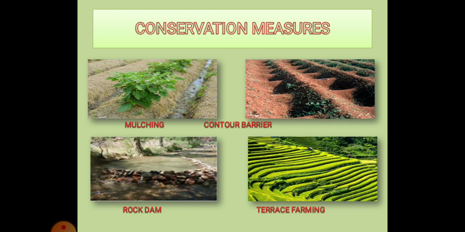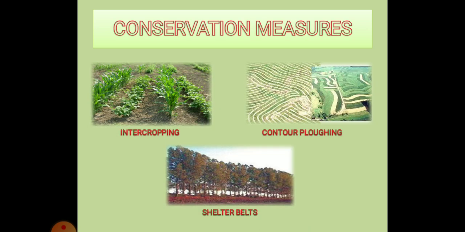Here you can see the pictures of the methods that are being used for conservation measures such as mulching, contour barrier, rock dam and terrace farming. And you can see the picture of intercropping, contour plowing and shelter belts.